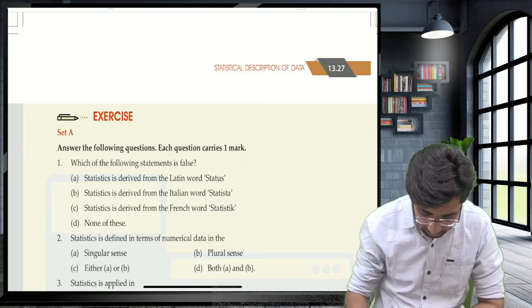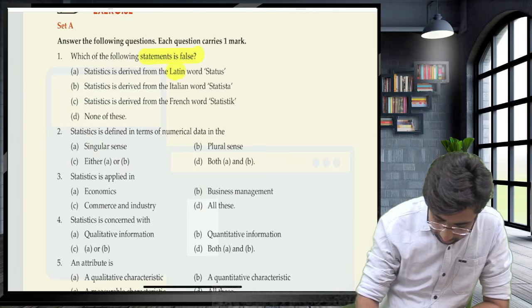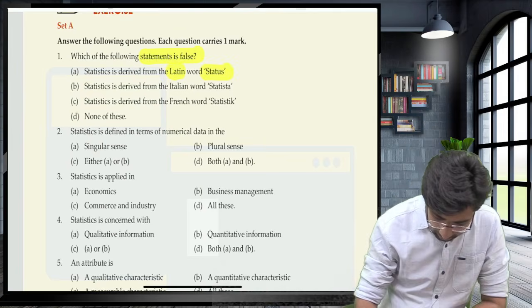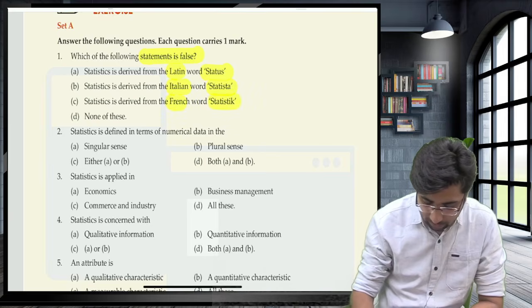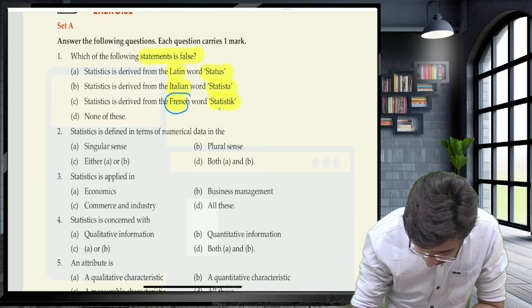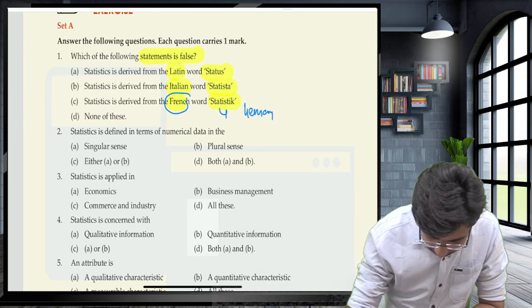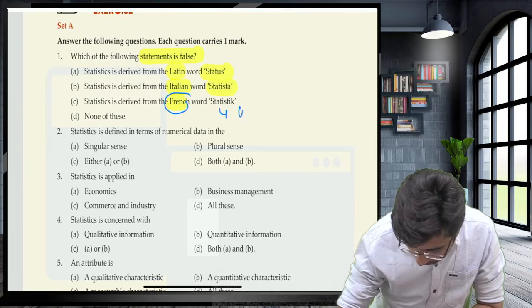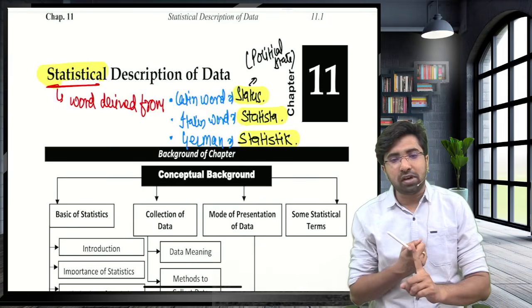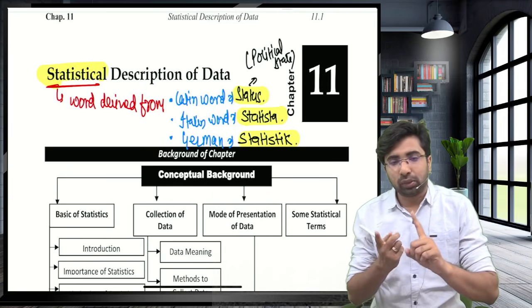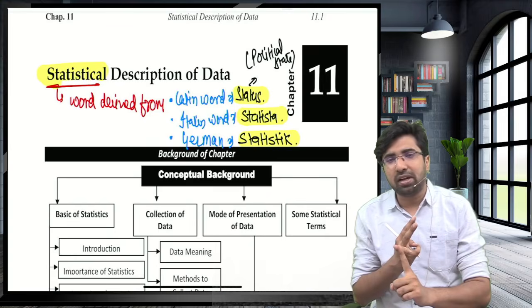Guys, if you look at the question, which of the following statements is false? Statistics is derived from the Latin word status. This is true. The Italian word statista, true. And the French word statist. No, this is not a French word. This is a German word. So guys, this is very important. You have to keep in mind: the Latin word is status, the Italian is statista, and the German word is statistik.